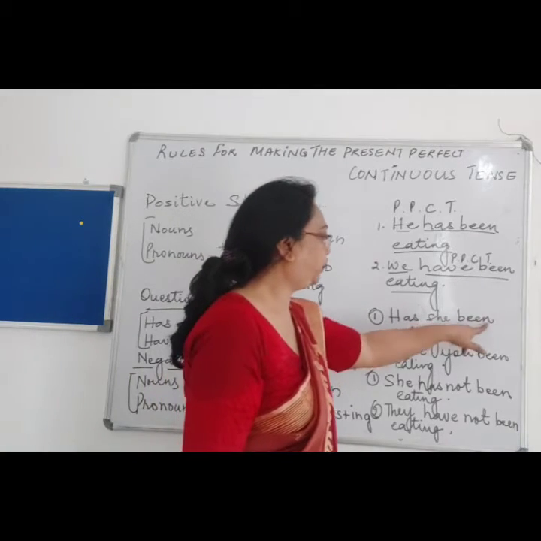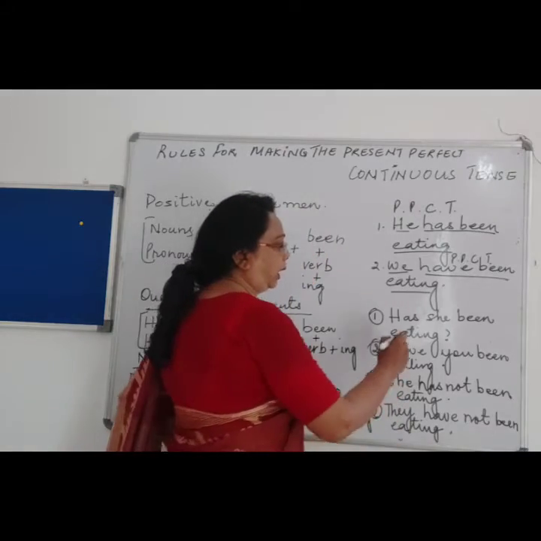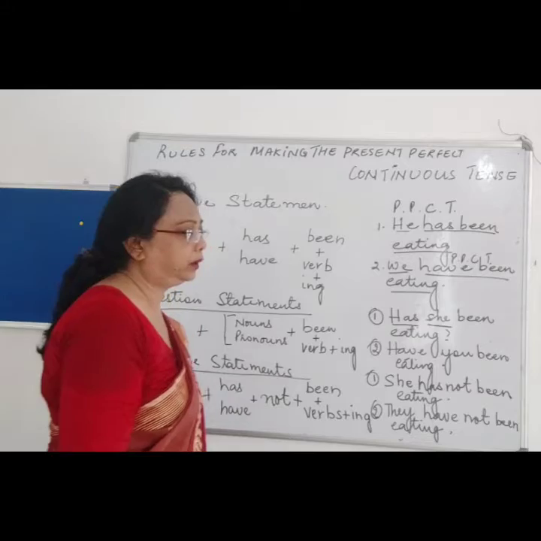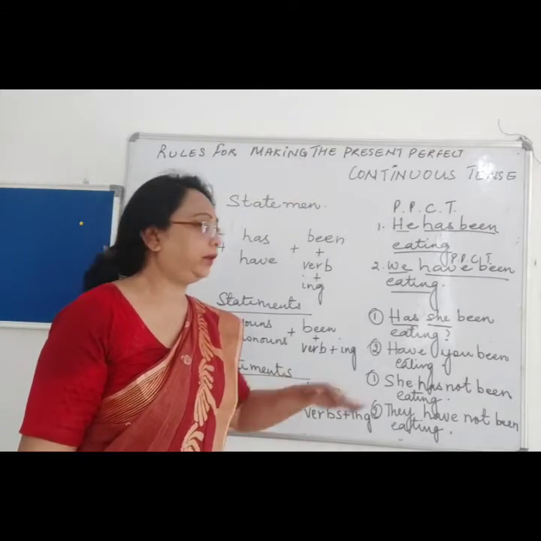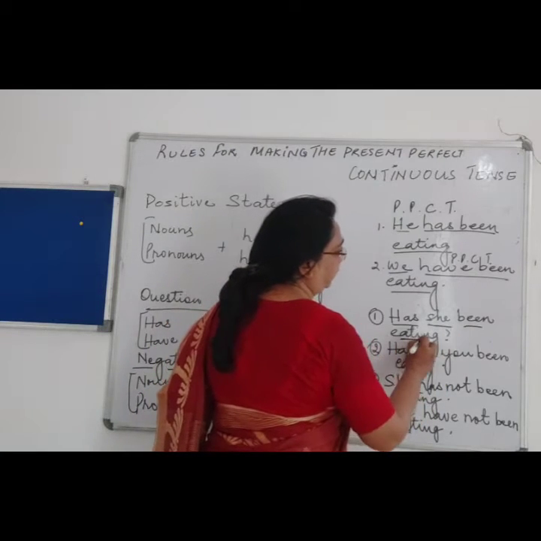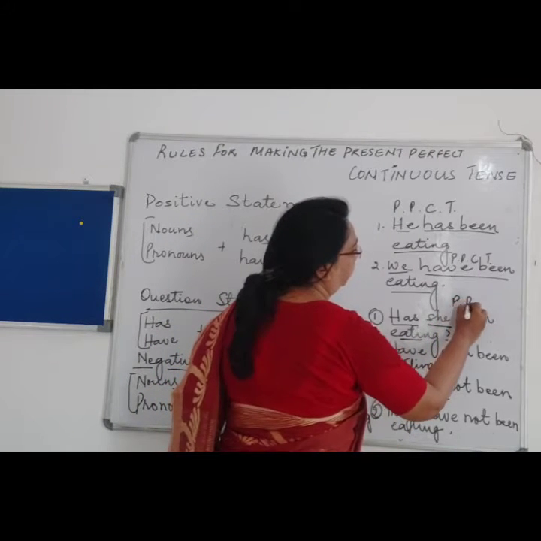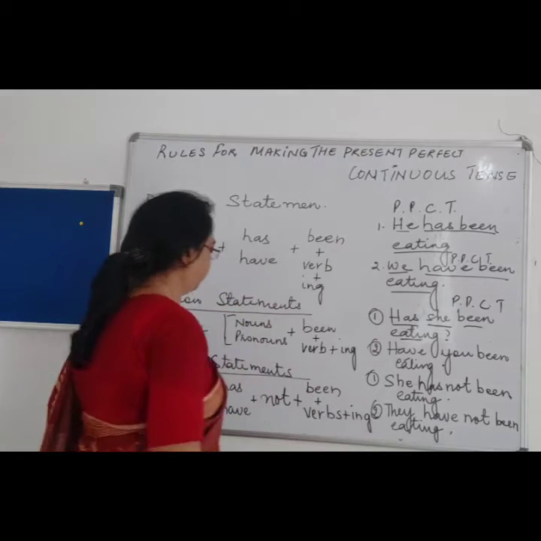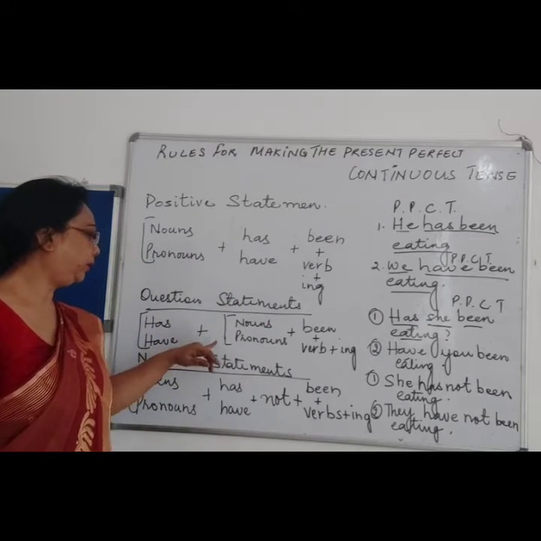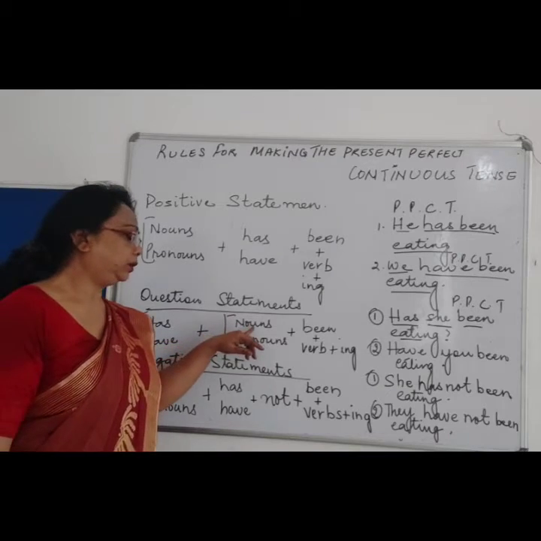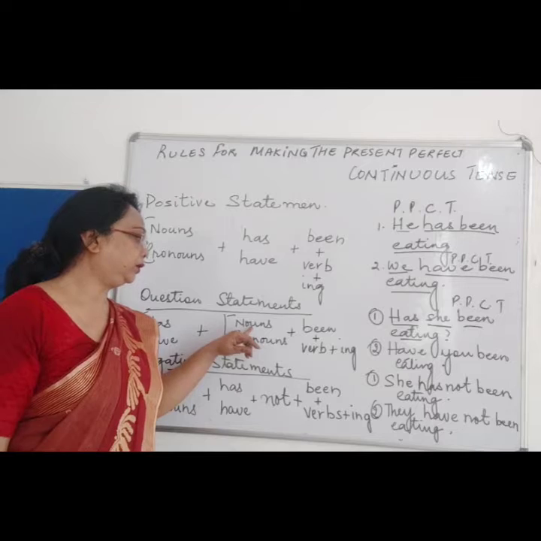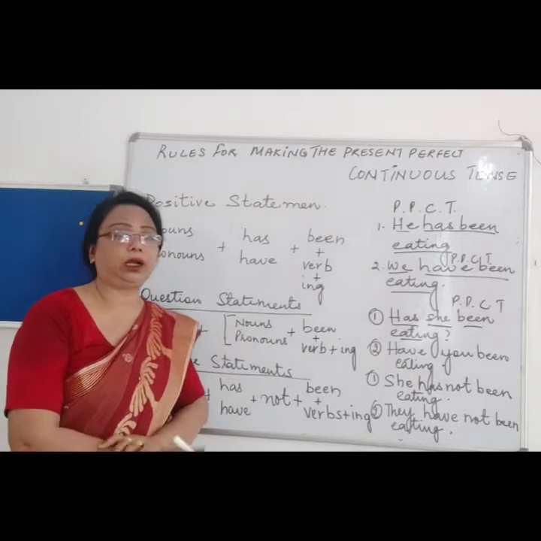Like, has she been eating? Now has we add when the number is singular, and been eating indicates that it is present perfect continuous tense. Now have we add when the noun and pronoun are plural.